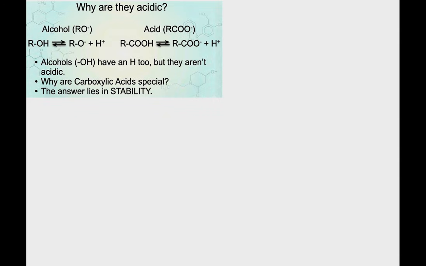For the second one, we can see it this way: for example, we have the alcohol, O minus and H plus, and this one is the carboxylate ion with the proton.